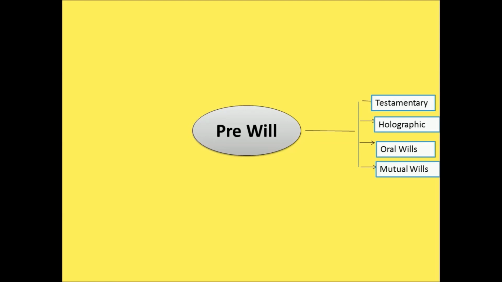And there is a will called mutual wills. In the mutual wills, there are two persons involved, for example, husband and wife, and they are writing the will to transfer the joint property to their son or daughter's name. And in case of the death of one of the spouses, the other spouse has to transfer the property to their son. So the main aim of this mutual will is that in case only one of the spouses survives, and if that spouse marries another person, the remaining spouse should not claim ownership of the property. So that's the aim of the mutual wills.